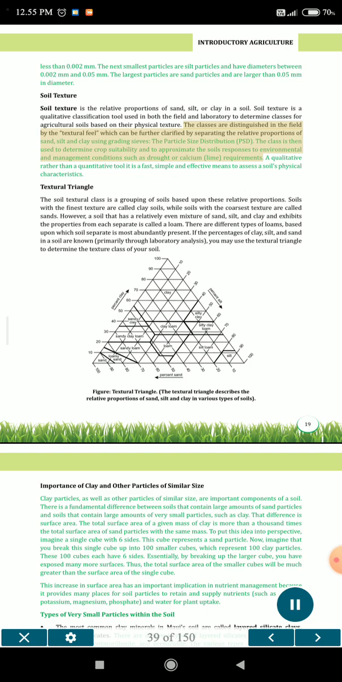The class is then used to determine crop suitability and to approximate the soil's responses to environmental and management conditions such as drought or calcium, lime, requirements. A qualitative rather than a quantitative tool, it is a fast, simple and effective means to assess a soil's physical characteristics. Textural triangle. The soil textural class is a grouping of soils based upon these relative proportions.